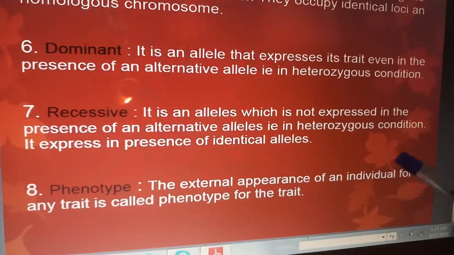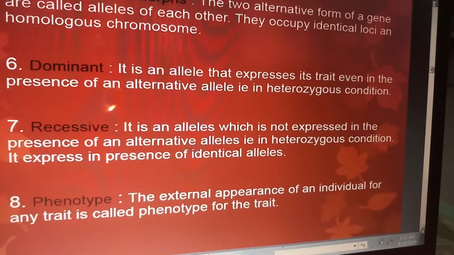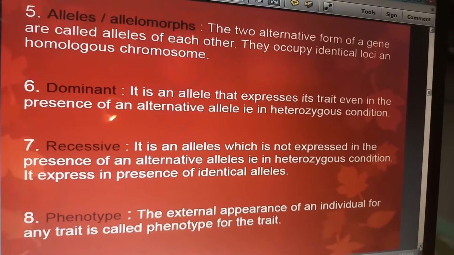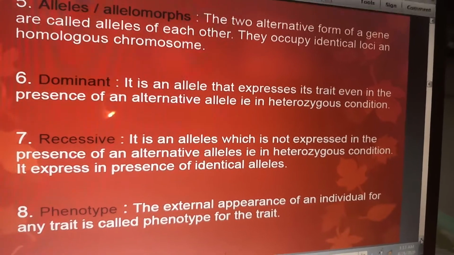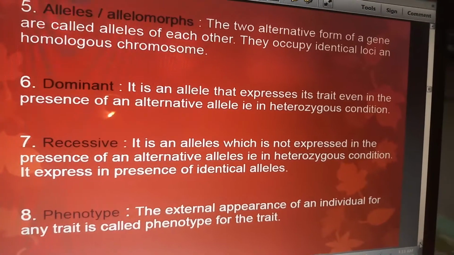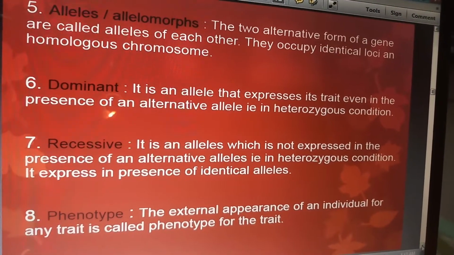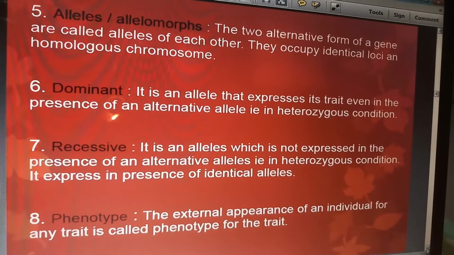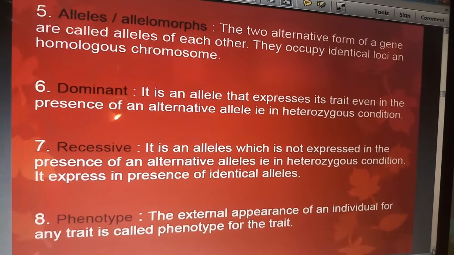Now phenotype, the external appearance of an individual for any trait is called phenotype for that trait. Phenotype is the external characters of an individual, and genotype, the other term, is a genetic combination or genetic makeup.